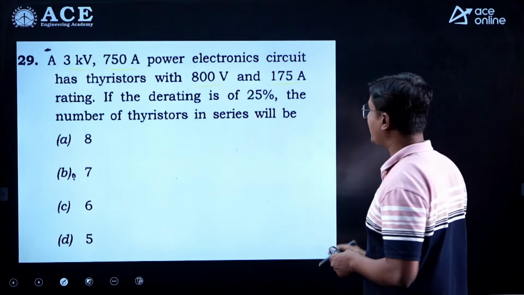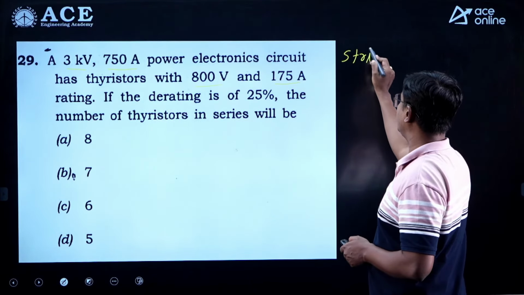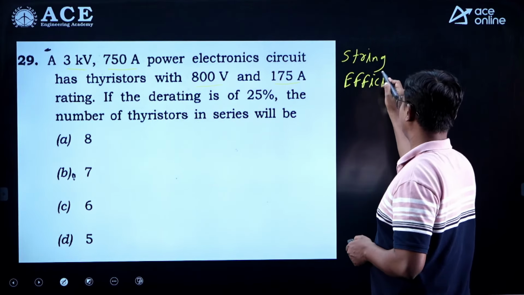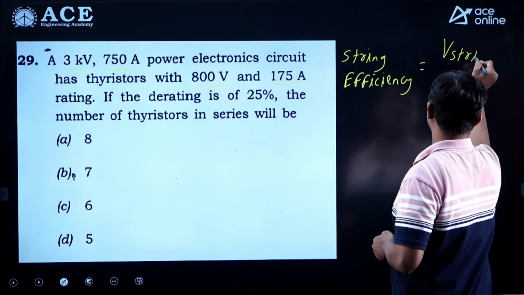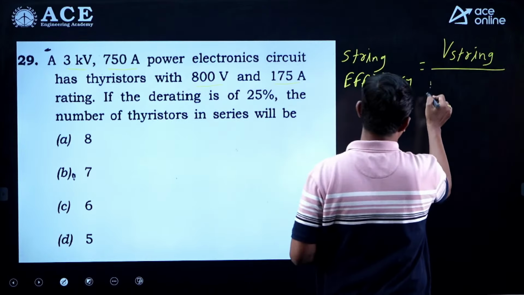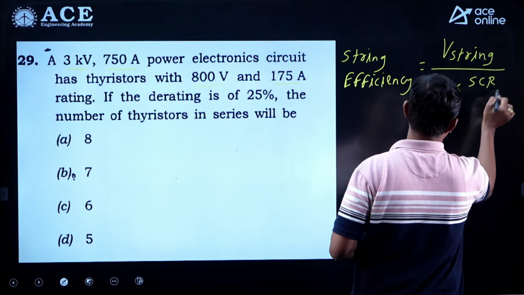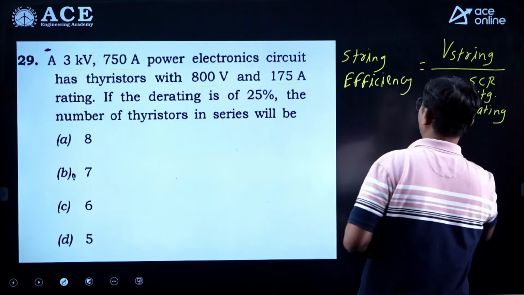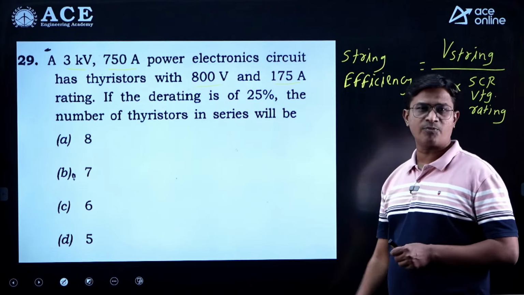All right. So here I can write the expression of string efficiency, it is equal to V string upon number of SCRs connected in series, let me write it as NS, into SCR voltage rating. Now string efficiency is 1 minus derating factor. Derating factor is 0.25.